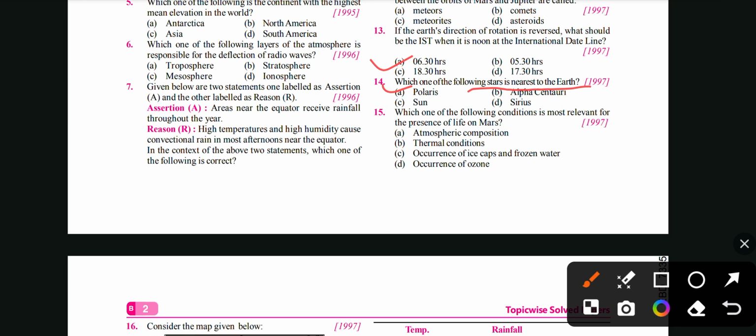The most relevant condition for the presence of life on Mars is the occurrence of ice caps of frozen water. That means Mars has water. As we know, about 4 billion years ago our Earth was a ball of fire, then it had water, and then rain. A lot of things happened. So we can say that in the cycle of life, Mars is also having its cycle. Then in the future, we can find life on Mars also.